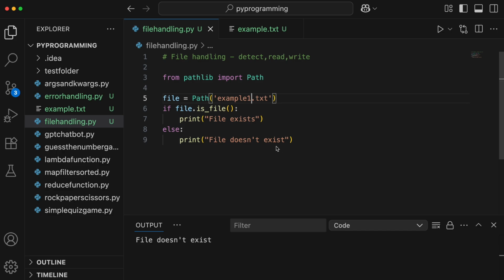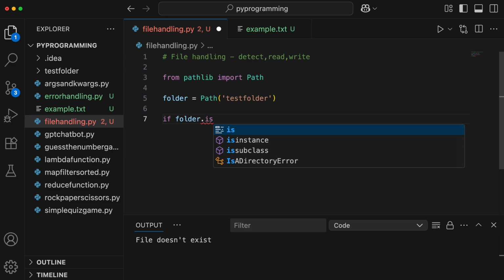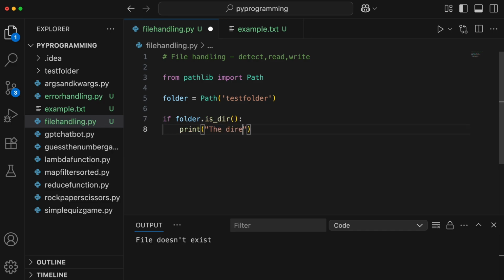Similarly, we have other functions using which we can identify whether a folder exists or not. Let's go ahead and try that out. First we'll define the path. I'll give a variable as folder, and here in the path, I'm just going to give the folder name that I have here. Again, this folder exists within my project folder, so I don't have to give the full path. I can just mention the folder name, test folder. Then we can check if this folder exists and if it is a directory or not, and depending on that, we can print a message. So if folder dot, there's a function called is_dir, we'll print the directory exists, else directory doesn't exist. Let's go ahead and run this.